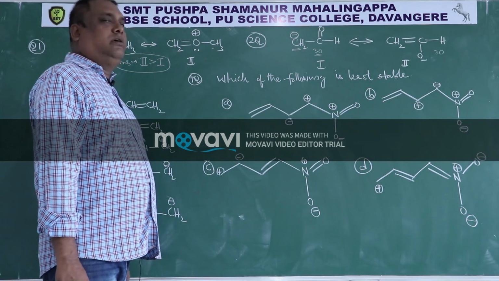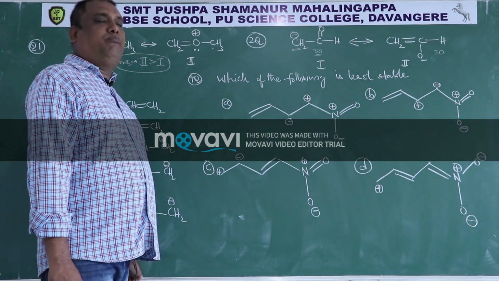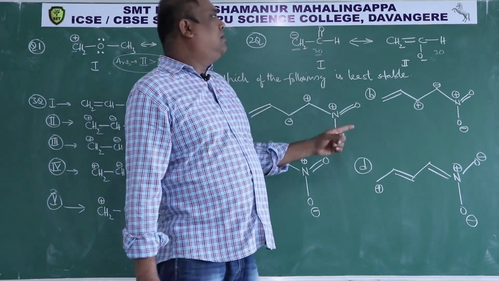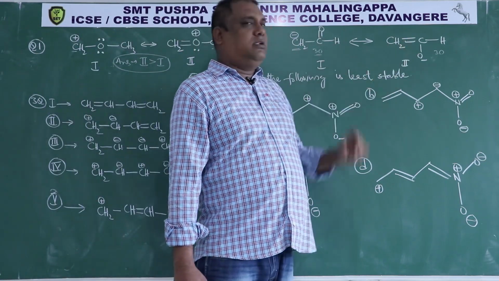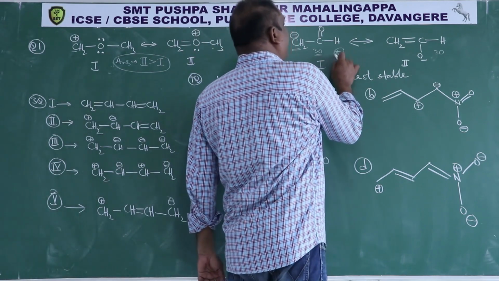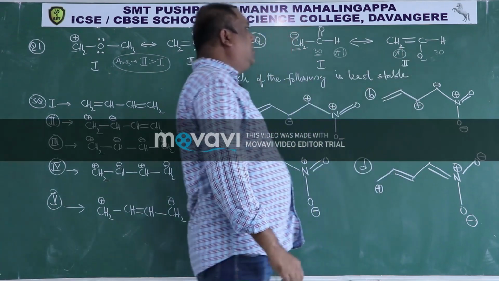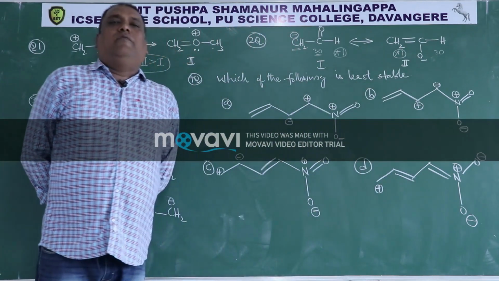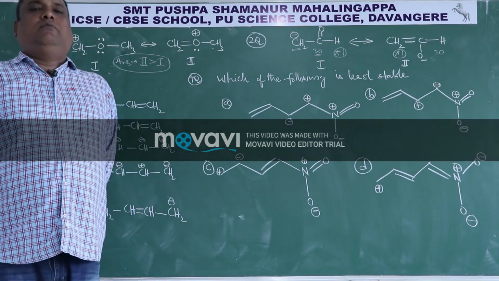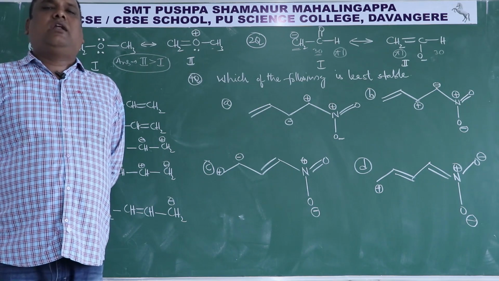Then if the number of octets are same, you have to check the number of pi bonds. Number of pi bonds in this one, number of pi bonds in this one. So the number of pi bonds is also the same. Then when the number of pi bonds is the same, you have to check whether the atom is having the correct charge or not.